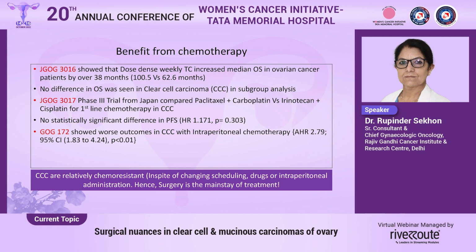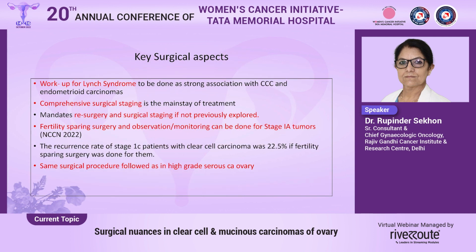Now, all these three studies, the JGOG 3016, JGOG 3017, and GOG 172, have shown that no matter how the chemotherapy is administered, whether given dose dense or upfront, that is Taxol carboplatin, or even intraperitoneal chemotherapy, the clear cell carcinomas are relatively chemoresistant no matter how you give them the chemotherapy. So surgery becomes the mainstay of treatment in all clear cell carcinomas.